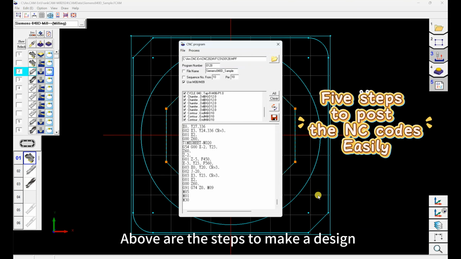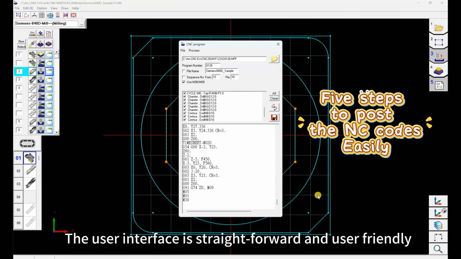Above are the steps to make a design and post NC codes easily. The user interface is straightforward and user-friendly.